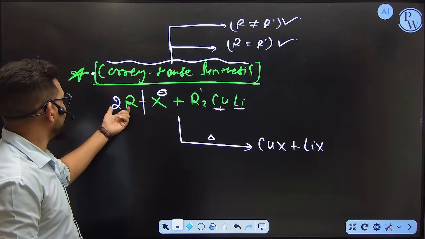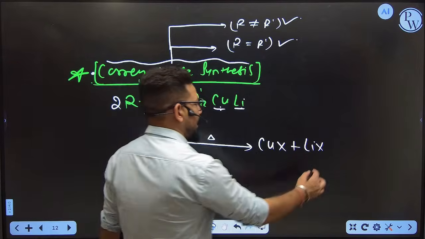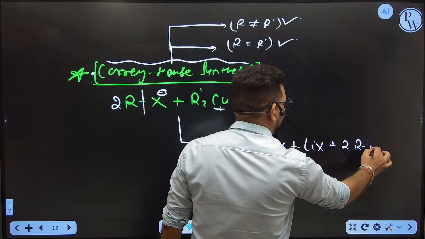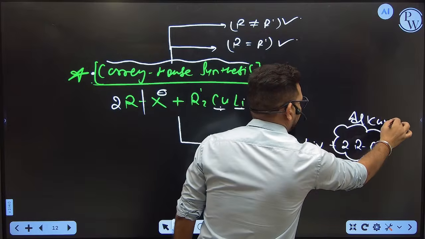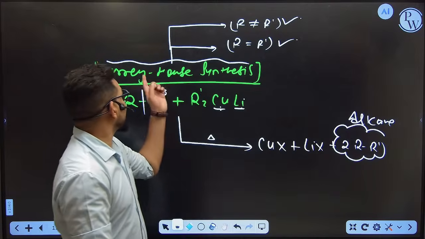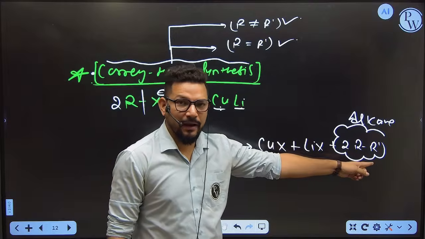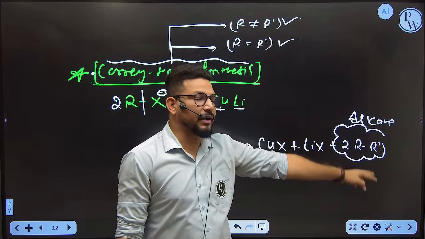Then what will you have? R and R dash, so finally you will get R-R dash. Now you can say this is alkane. Got it? And if both carbons are the same, then you will get symmetric alkane. If both carbons are different, then you will get asymmetric alkane.